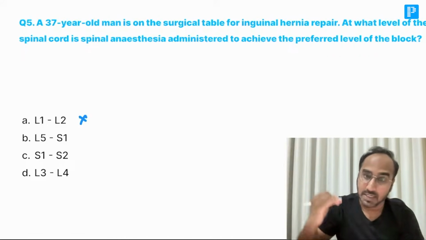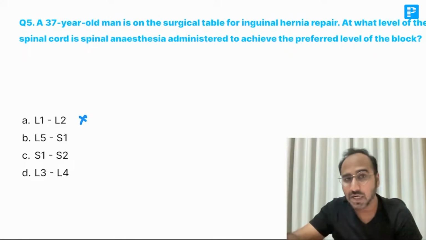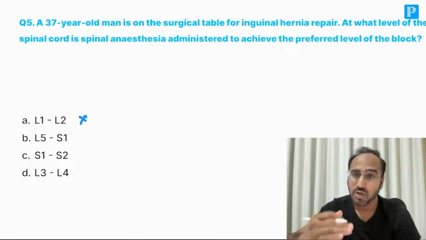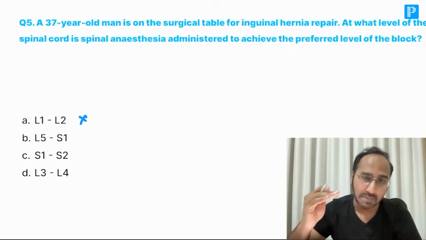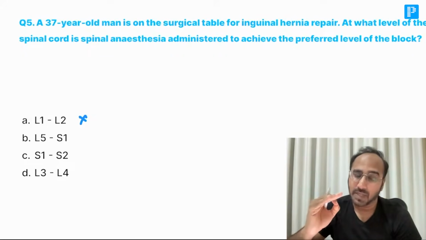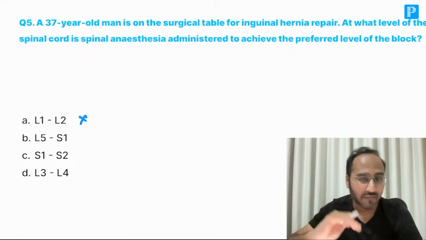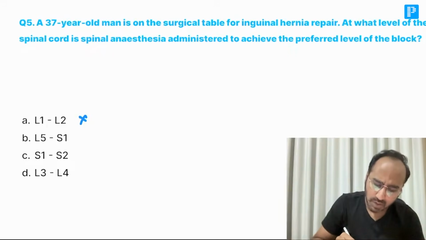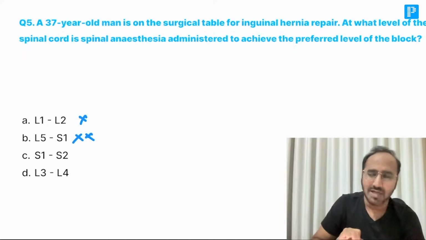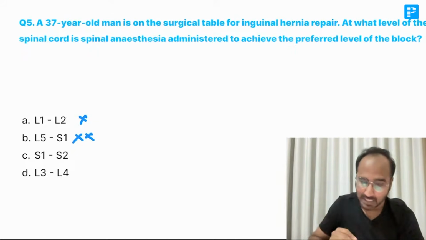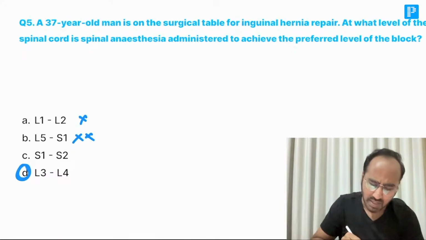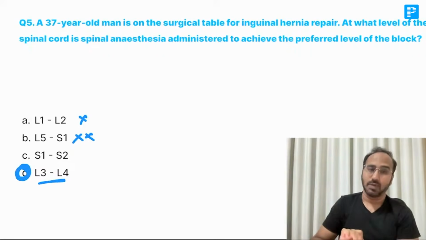Why? Because L1, L2 is the space where the spinal cord is ending. He's a 37-year-old man, so the spinal cord in adults ends between the lower border of L1 and the upper border of L2. So you are avoiding it. You won't be giving such a high spinal anesthesia unless indicated. For inguinal hernia, you go for a normal space, that is L3, L4.